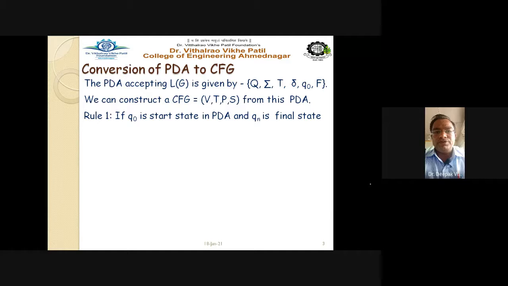Previously, the grammar was given to us, the CFG was given, and we converted this CFG into the PDA. That means we identified the PDA rules, right? For the conversion of CFG to PDA, we followed some methodology, or certain rules.